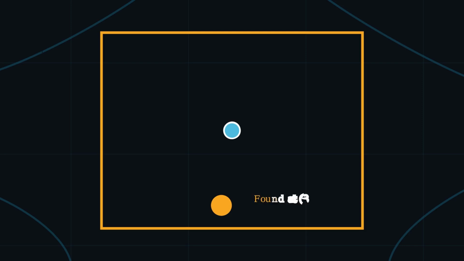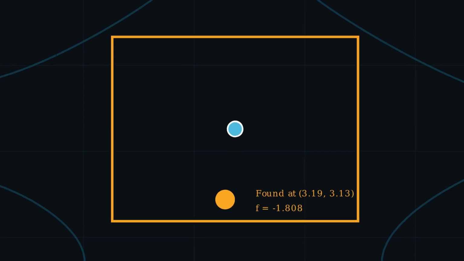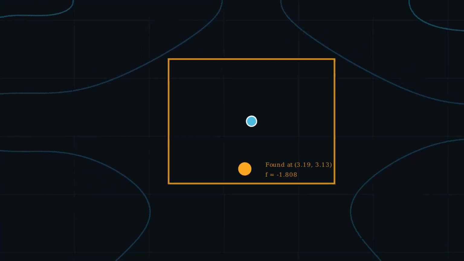There's the answer. The swarm found the global minimum at x equals 3.14, y equals 2.72, within rounding error of the true answer. The function value at that point is close to the theoretical minimum. 20 particles, 50 iterations. No gradient, no calculus, just the three-term velocity equation repeated. And that's what makes PSO genuinely remarkable.